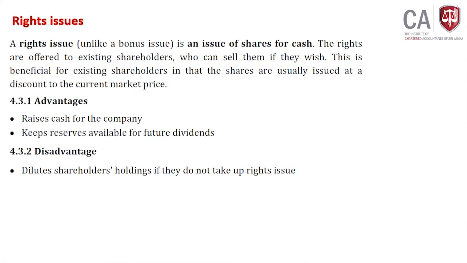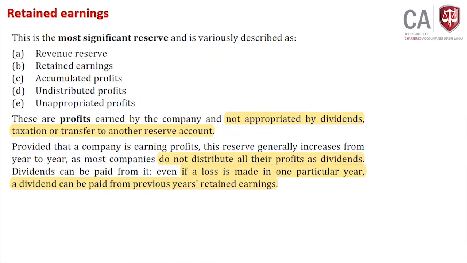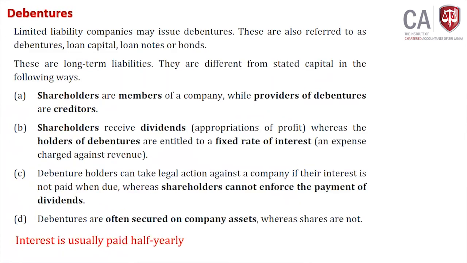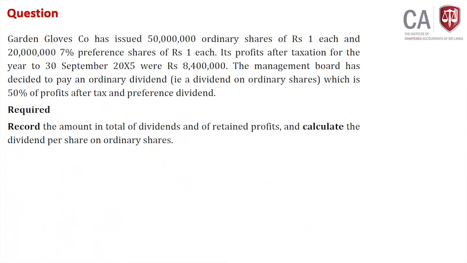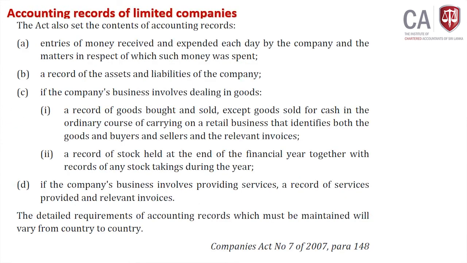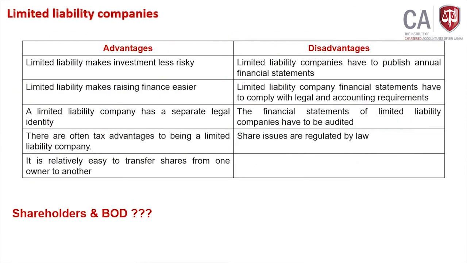Fine. So in short, we have gone through right issue, bonus issue, retained earning, dividends, revaluation surplus, reserves, debentures, market value of shares, ordinary shares, preference shares. When we talked about preference shares, we covered redeemable and irredeemable preference shares, company act requirements, the advantages and disadvantages of a limited liability company, and the difference between shareholders and board of directors. This knowledge is, I believe, more than enough to handle exam questions.